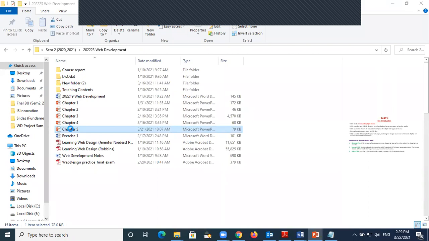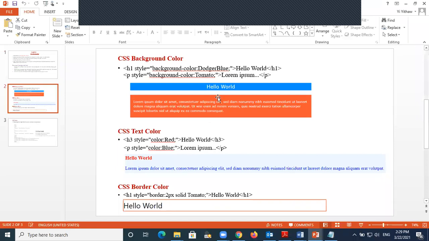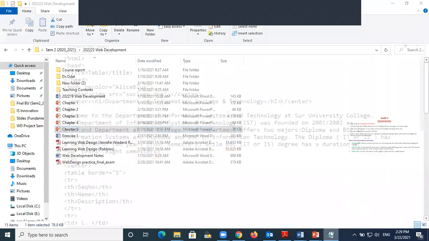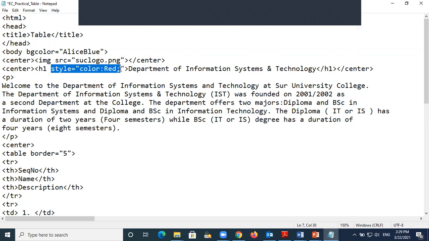Here you can even change the font size. You can design like this. For example, I want to put this one here. Instead of an ID, you have to put these things. Let me show you. Here you have H1, but after the H1, before the closing, I'm going to put the style. See, style, color equal to red. You just have to copy these things.